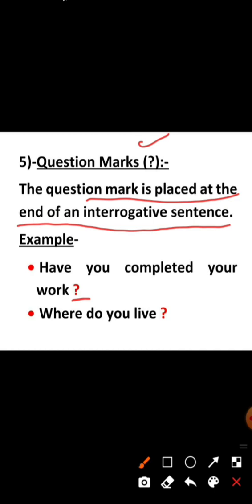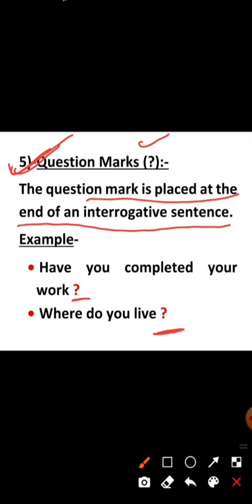Every time we use question mark at the end of the interrogative sentence, and this is the mark, it denotes that we are asking something. And in the next sentence you can see, where do you live, this is also a question, so we can also put the question mark at the end of the sentence. Okay students, you have to write it in your notebook.